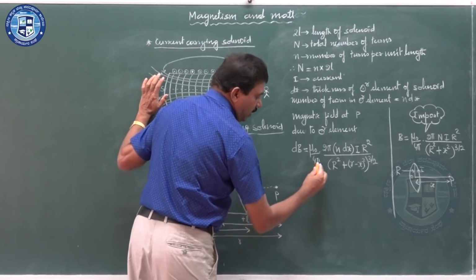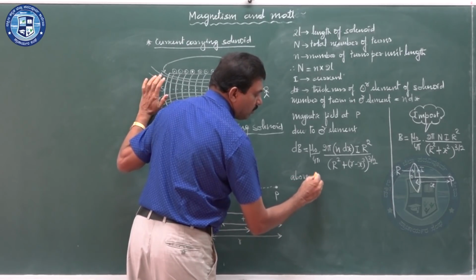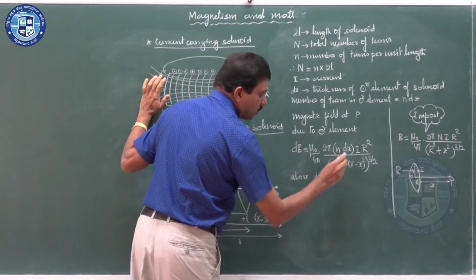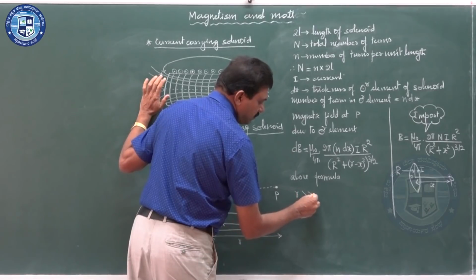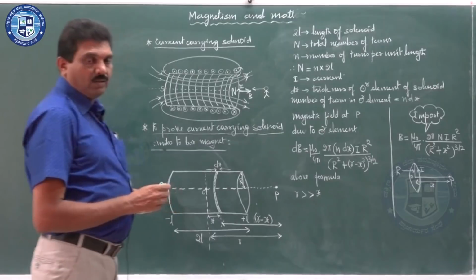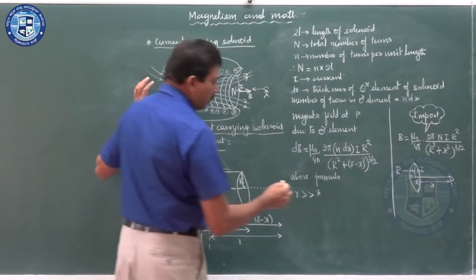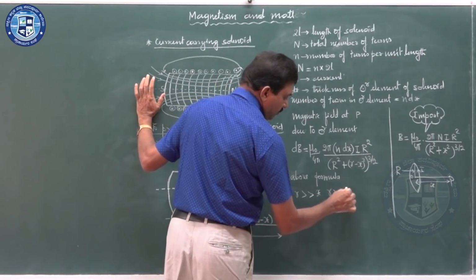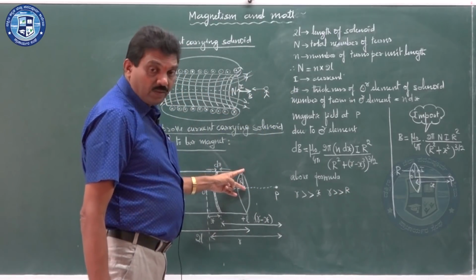Now, in the above formula, look at this r. R is much greater than x, it is very large compared to x, as well as very large compared to the radius of the solenoid.